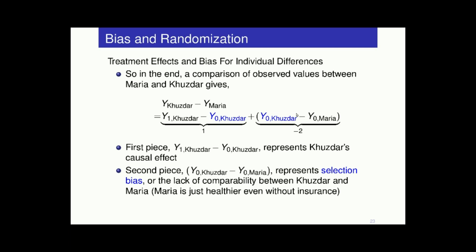So this comparison is in here, this -2, and that's why we ended up with a -1. We did 1 minus 2, just doing the simple comparison. We ended up with a -1 because there's a true treatment effect in there of 1, and the selection bias term, which is -2.